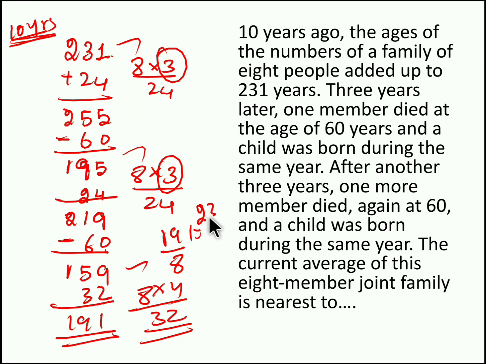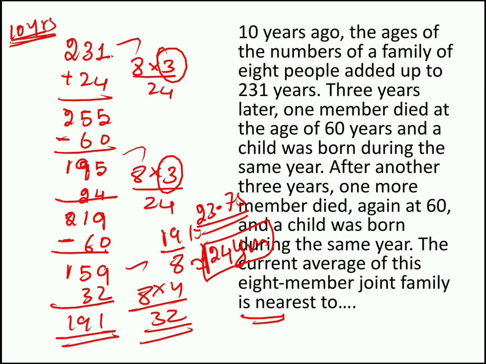When you divide this by 8, you get approximately 23.75. Here you have to round this value to the nearest, so approximately we can say the average is 24 years. So 24 years is the answer for this problem. Hope you understood the problem. This question looks a little complex, but you have to practice this type of problem to gain knowledge on problems related to averages as well as ages.